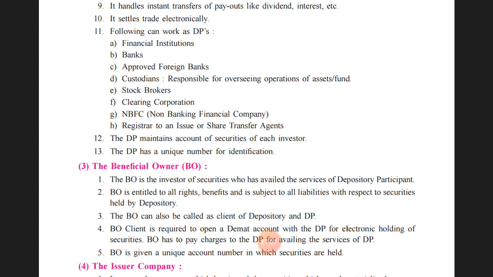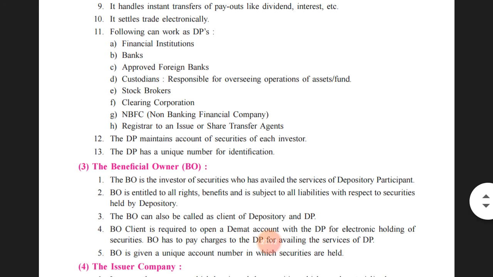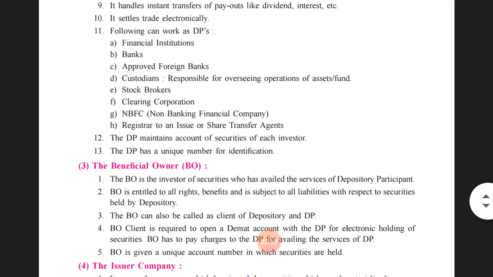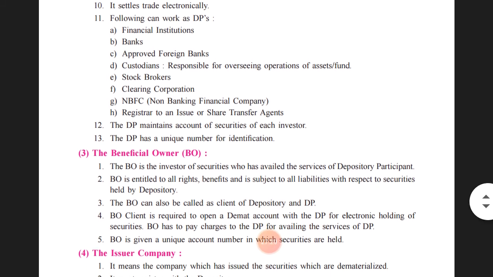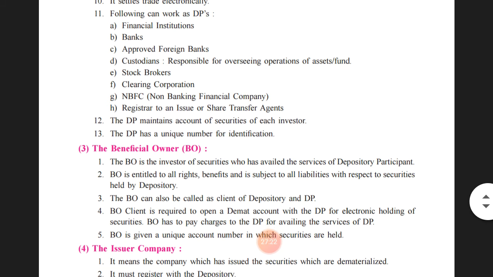Stockbrokers can also act. Then clearing corporations can also act. NBFCs, that is non-banking finance companies, can also act as a depository participant. The registrar to an issue or share transfer agent can also act as a depository participant. So these are the institutions who can act as a depository participant.